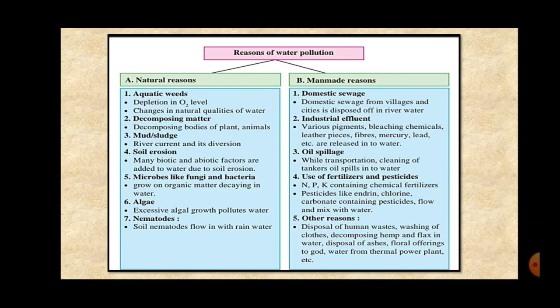Then there are other reasons like disposal of human waste. The human waste, that is excreta, is just allowed to decompose. That also causes water pollution. Then in the villages, the clothes are washed, the vessels are washed, the animals are bathed in the water resources, thus creating water pollution. Then decomposing hemp and flax in water, disposal of ashes, floral offerings to God, water from thermal power plant.